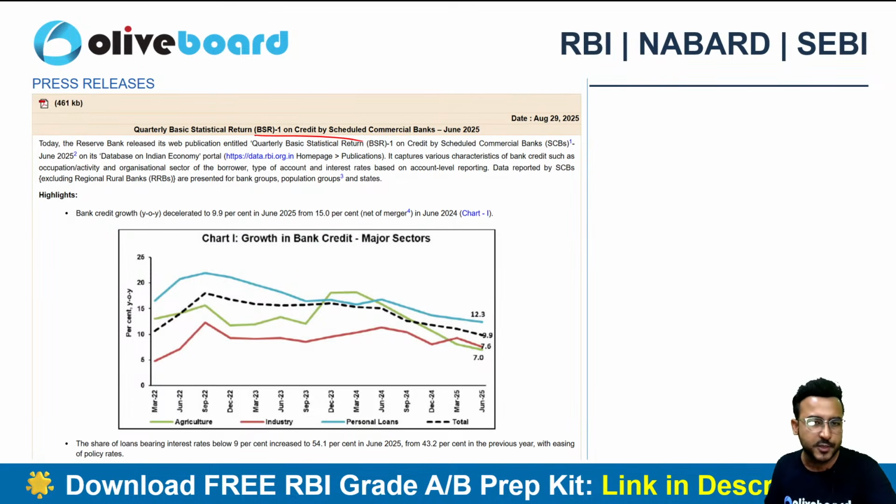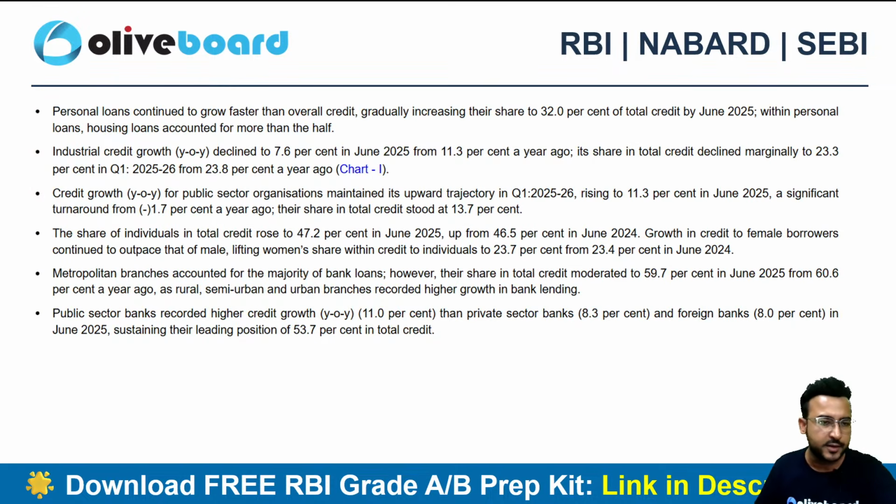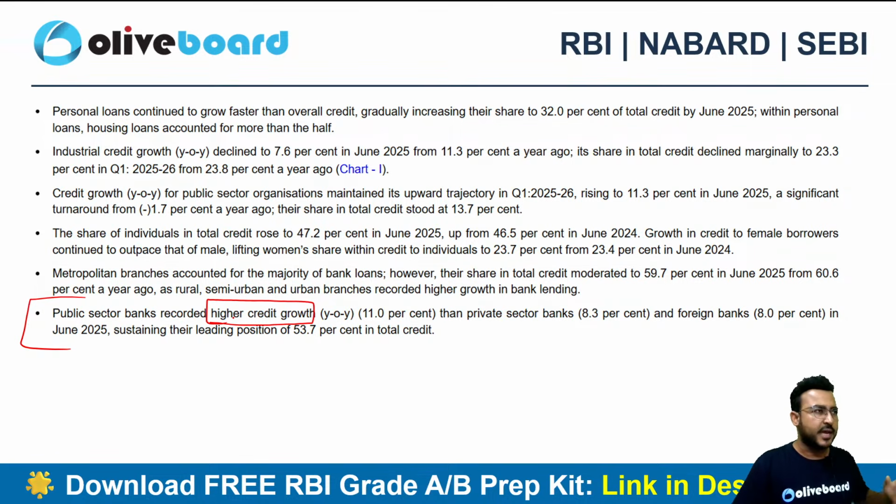In BSR 1 it was stated that public sector banks recorded a higher credit growth. Public sector banks' NIIs are not falling as much as private sector banks, so that's positive for public sector banks. Public sector banks recorded a higher credit growth as compared to the private sector banks. Again, they are outpacing.